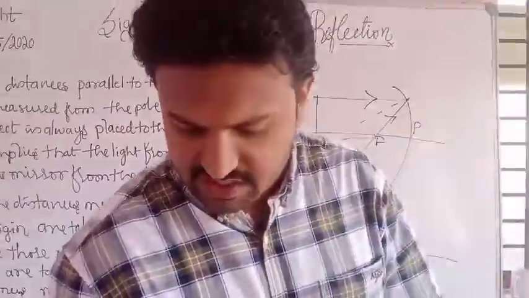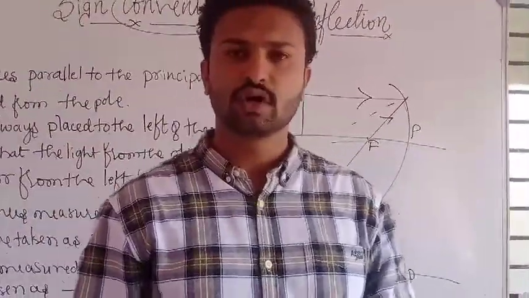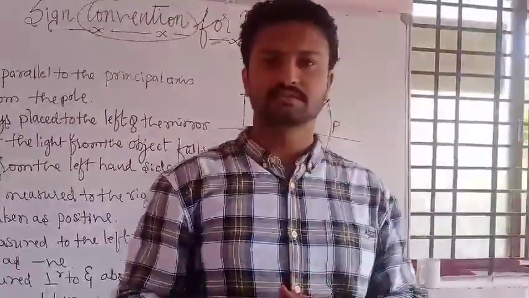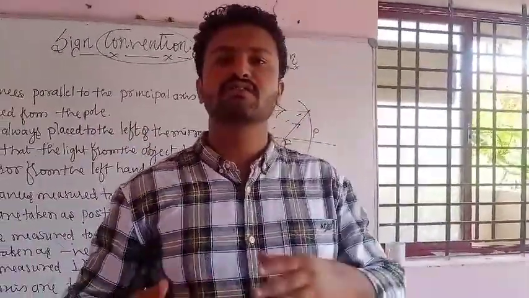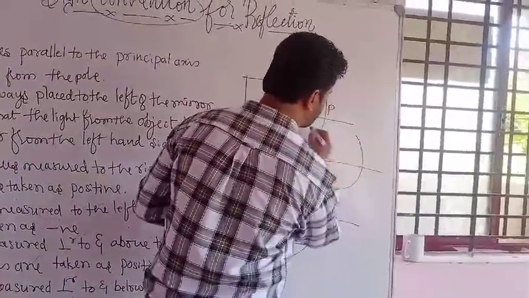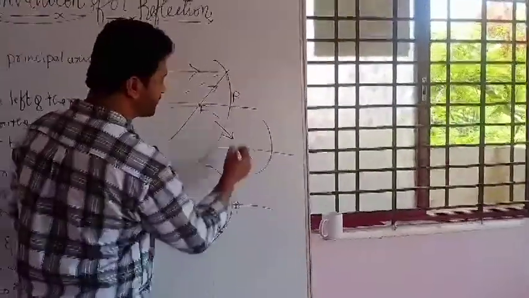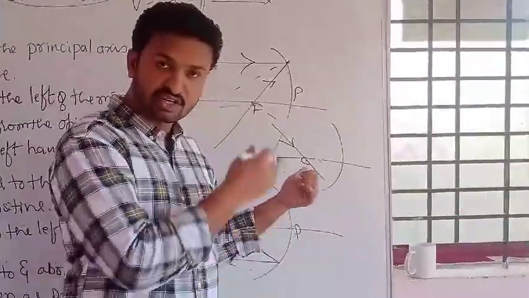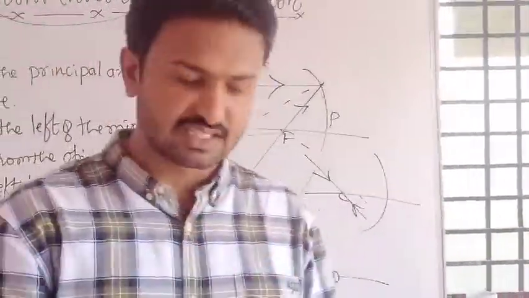And the third condition: when your ray of light falls on the center of curvature, after reflection it is reflected back along the same path, or retraces the path.